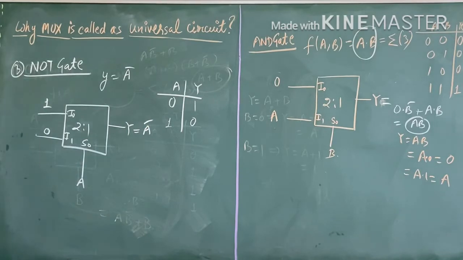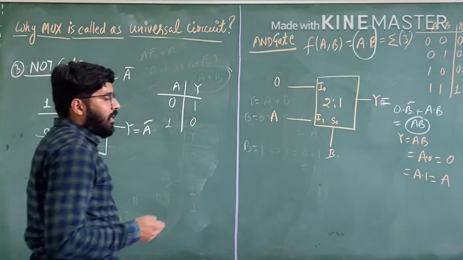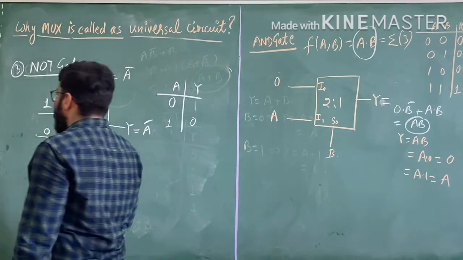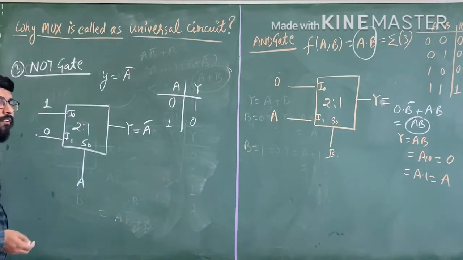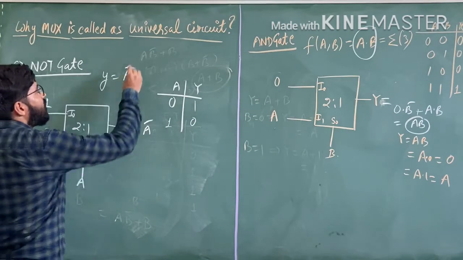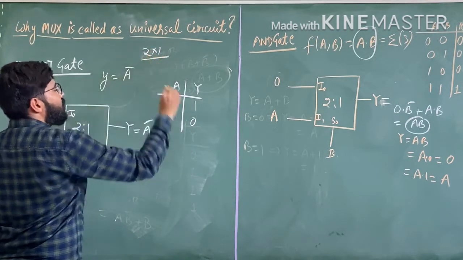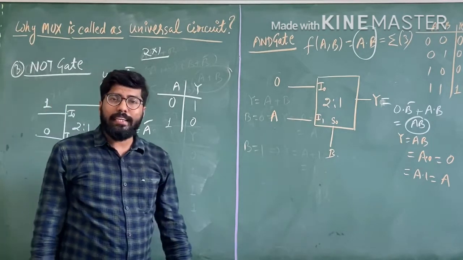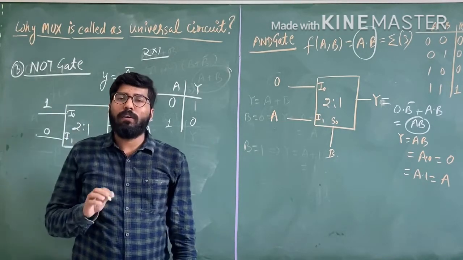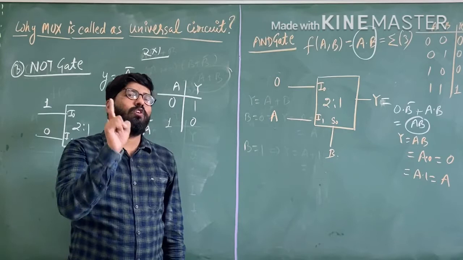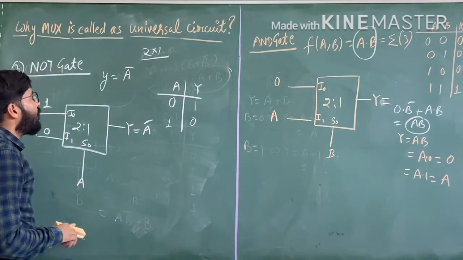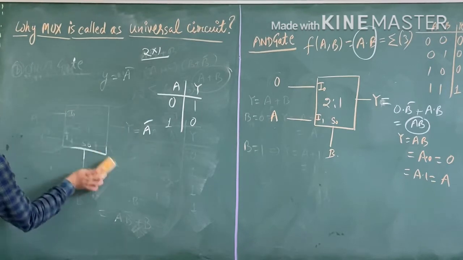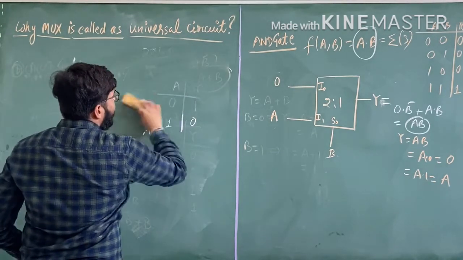So in this way, the basic gates, OR gate, AND gate and NOT gate, are implemented with the help of a multiplexer, that is, a 2 cross 1 mux. For the implementation of OR gate, AND gate and NOT gate, we required only one 2 cross 1 mux. Now we have to implement the NAND gate.